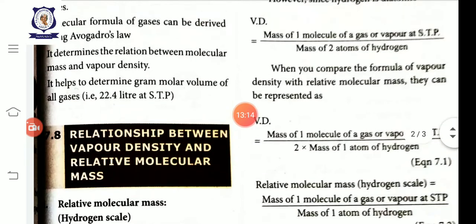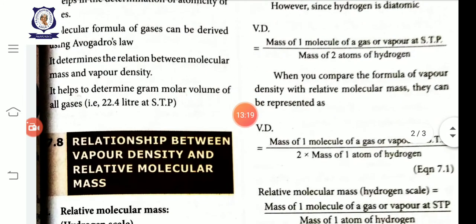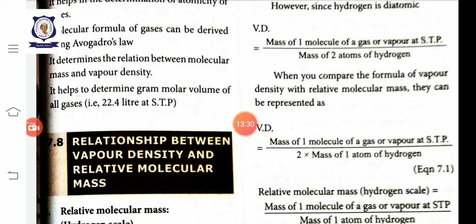So it is an important 4-mark question. What is the 4-mark question? Derive the relationship between vapor density and relative molecular mass. Already we know this. What is relative molecular mass? It is the mass of one molecule of any gas or vapor by the mass of one atom of hydrogen. See, this is relative molecular mass.